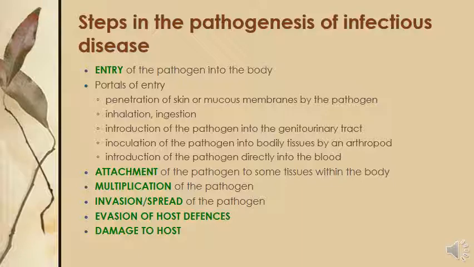Leishmania is a parasite which lives in sand flies as a secondary host. So when a sand fly bites any person, it transfers the Leishmania parasite into the human body. Another common example is the mosquito. Dengue and malarial diseases are due to arthropod spread and introduction of the pathogen directly into the blood.